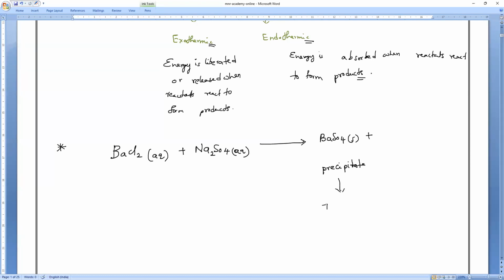Note it: an insoluble solid after reaction is known as a precipitate. Plus we will get NaCl, in aqueous state, but it is not a balanced equation. Here sodium is 2, but here sodium is only 1. So I will make it 2, and then it is balanced.